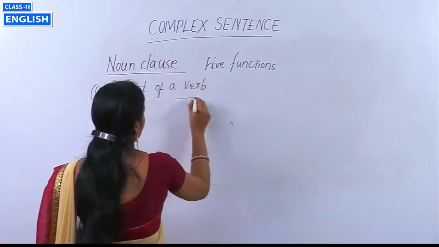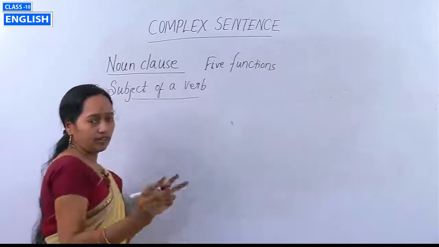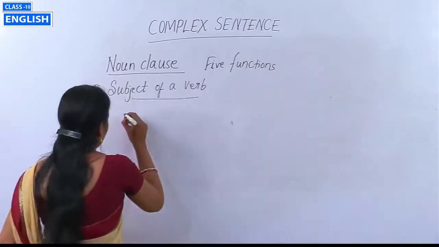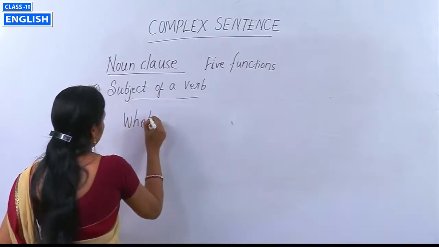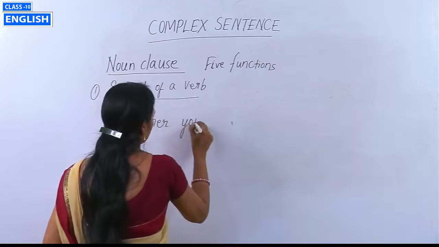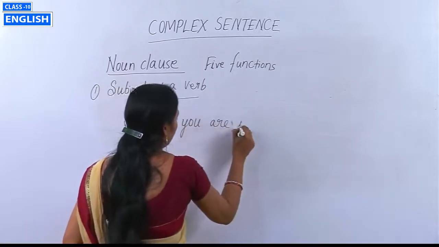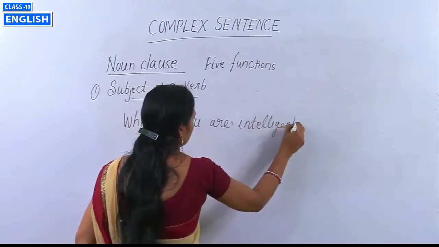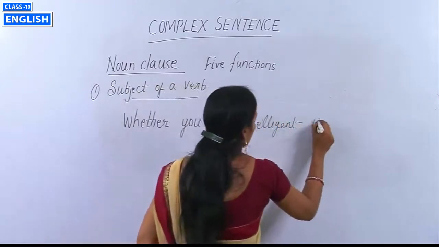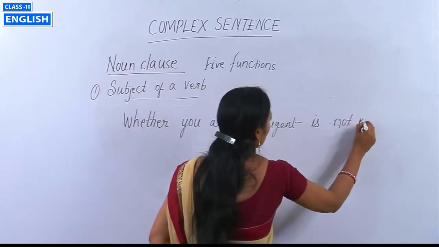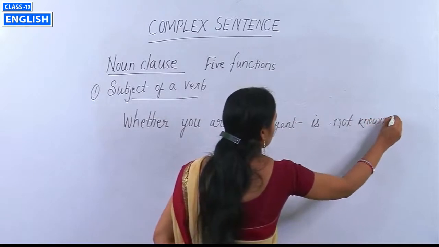Take for example, whether you are intelligent is not known to us.